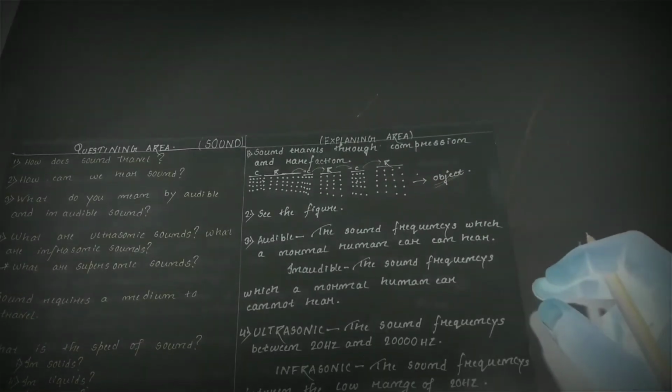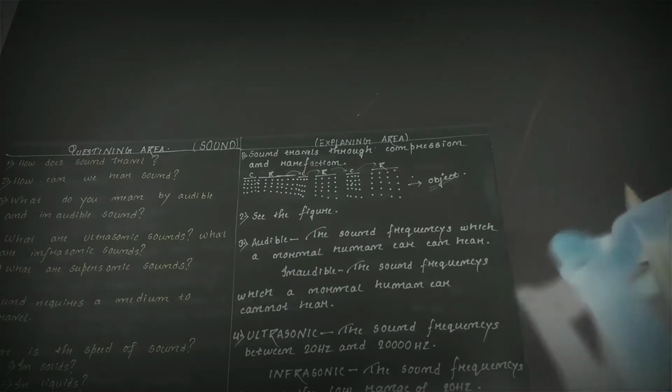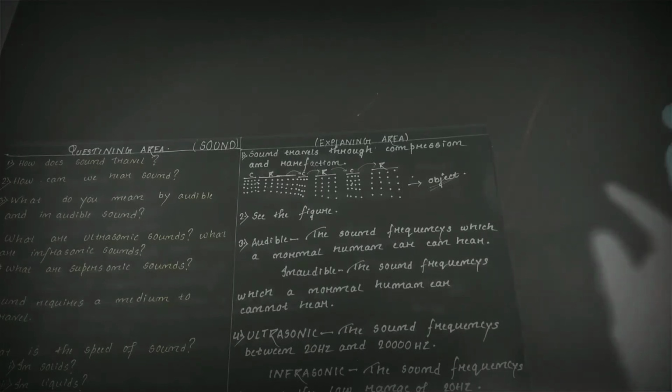So now, the first question was, how does sound travel? We can see that sound travels through compression and rarefaction. So where the air particle density is more, we say it is compression, and where the air particle density is less, we say it is rarefaction.